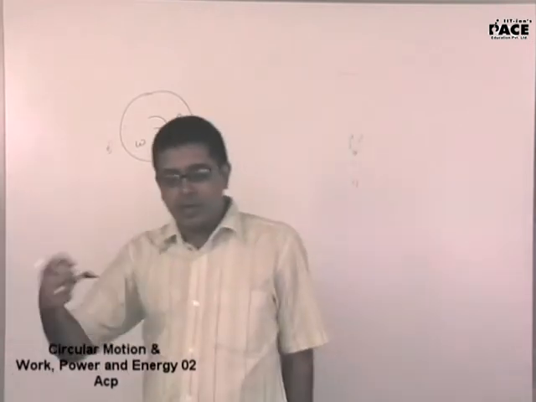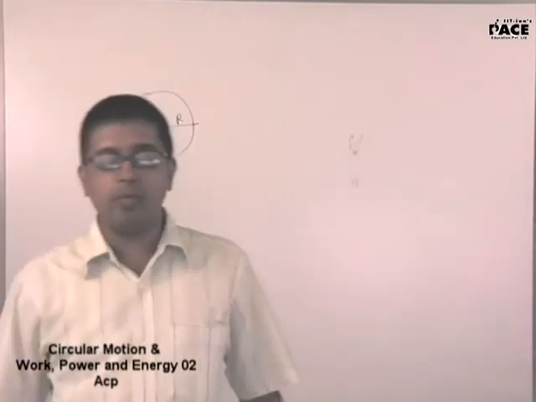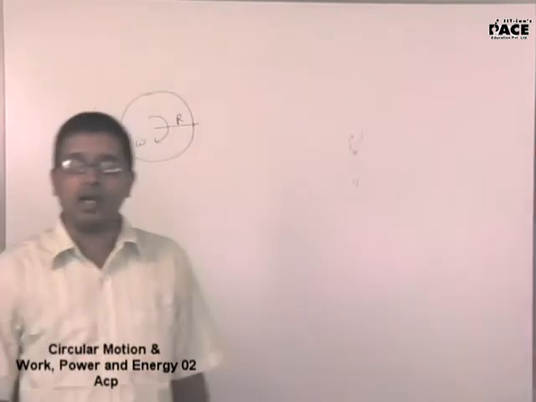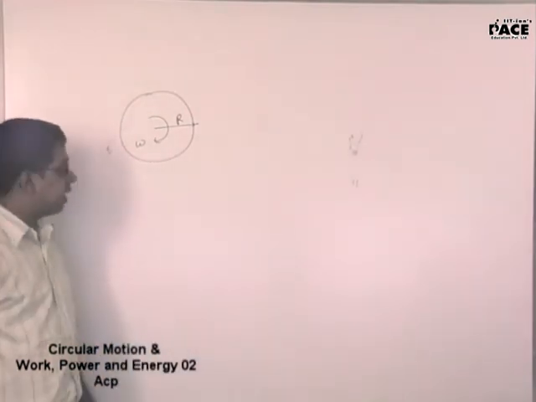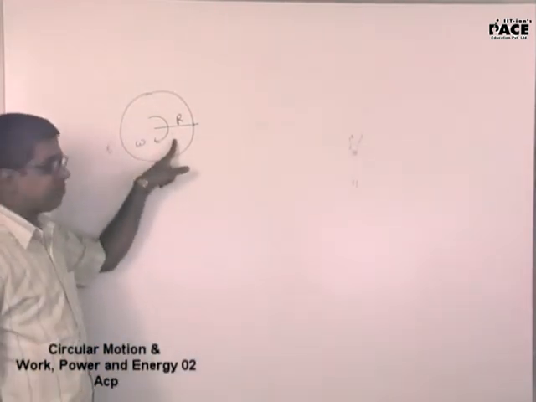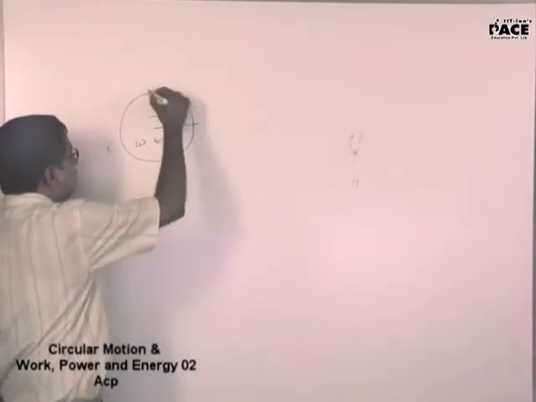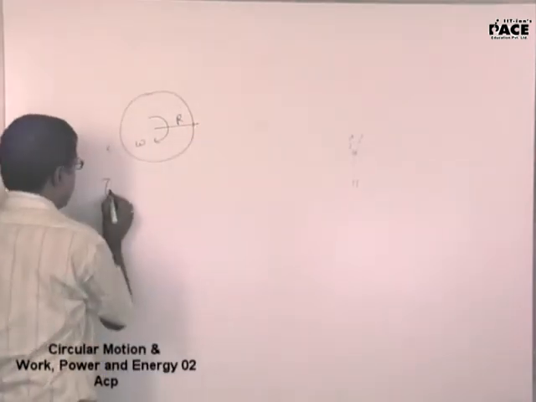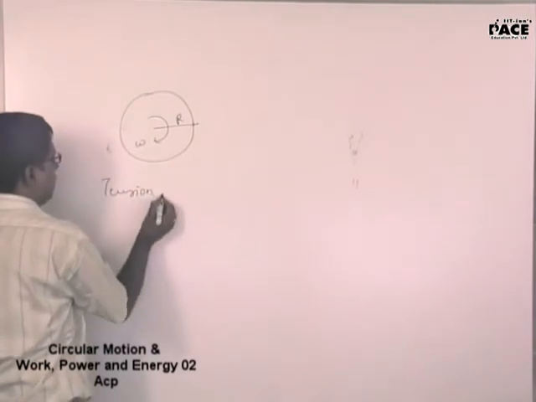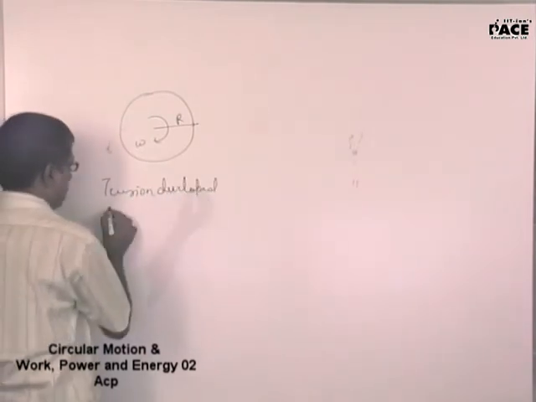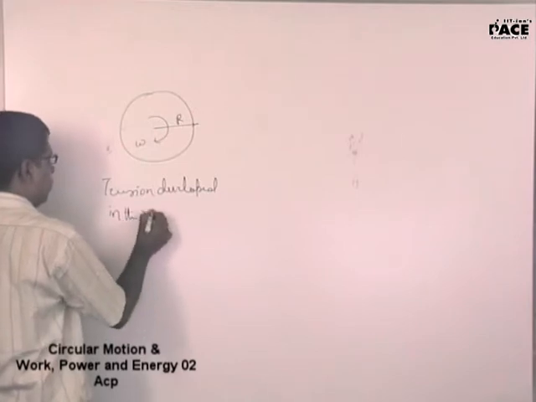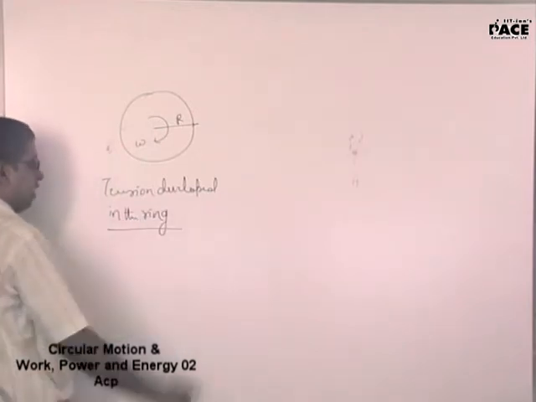A metal ring placed on a smooth surface is made to rotate with an angular velocity omega. You are asking me the tension in this particular ring. Tension developed in the ring. Now why should there ever be tension developed in the ring?